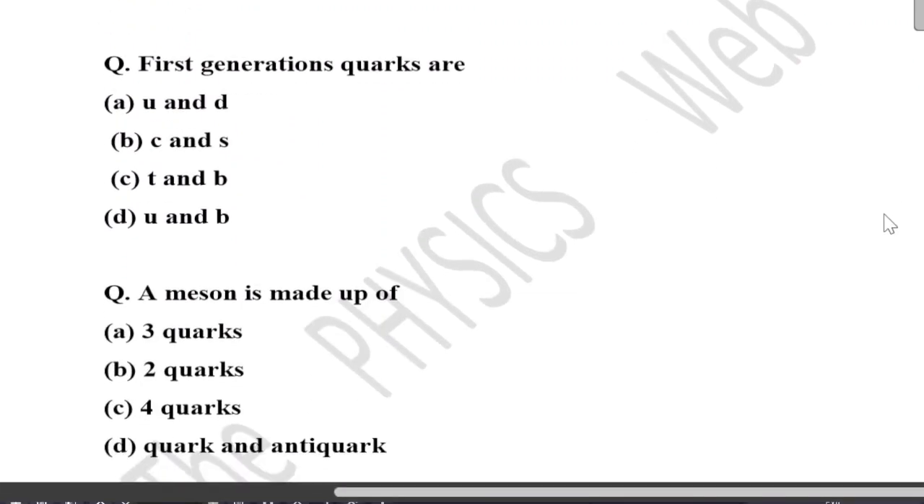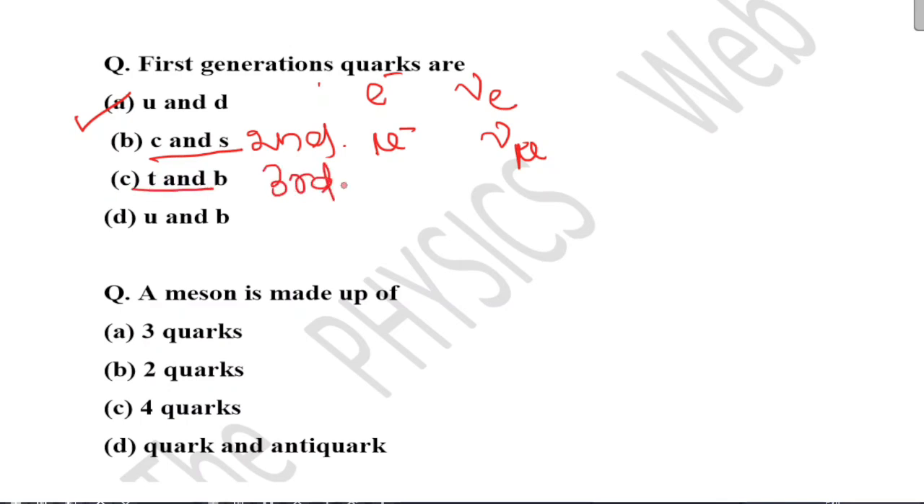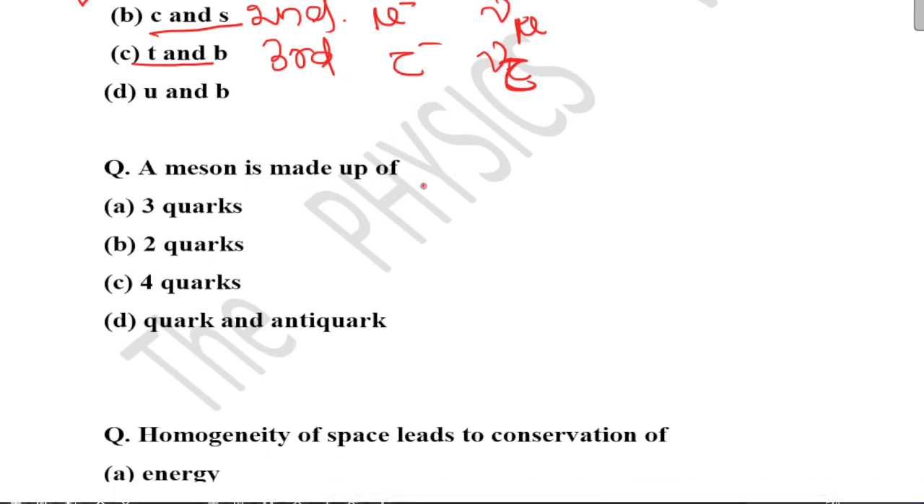First generation quarks are U and D. Similarly, you should remember first generation leptons are electron and electron neutrino. Second generation quarks are charm and strange, and second generation leptons are muon and muon neutrino. Third generation quarks are top and bottom, and third generation leptons are tau and tau neutrino. A meson is made up of a quark and antiquark. So D is your correct option.